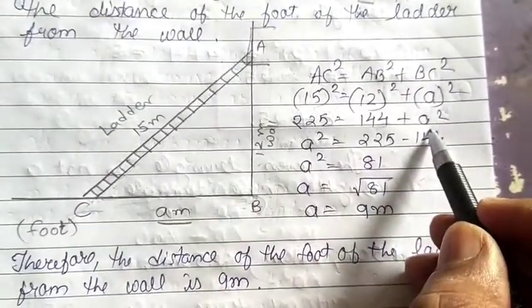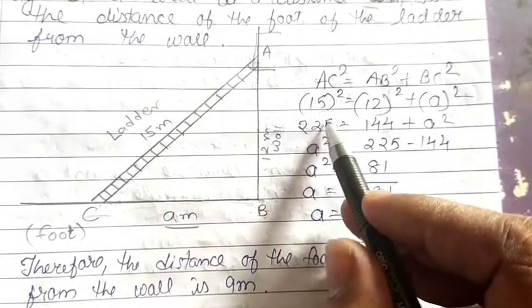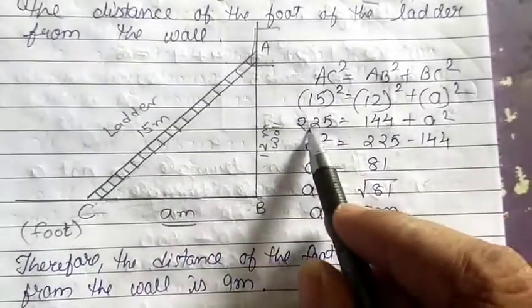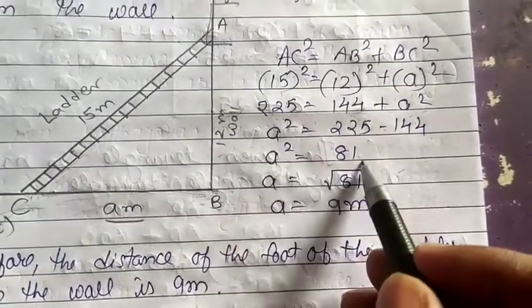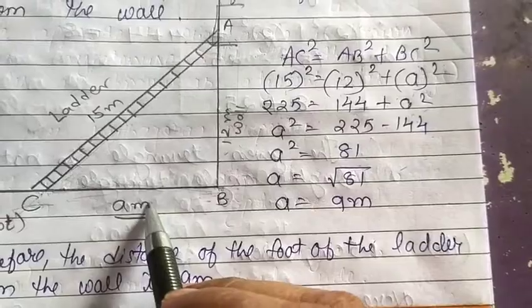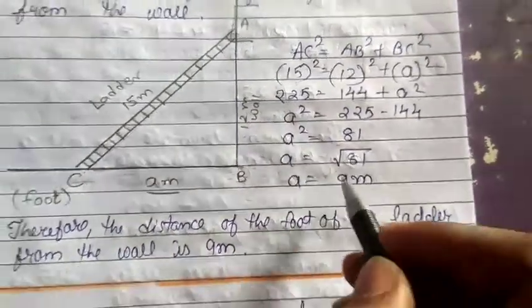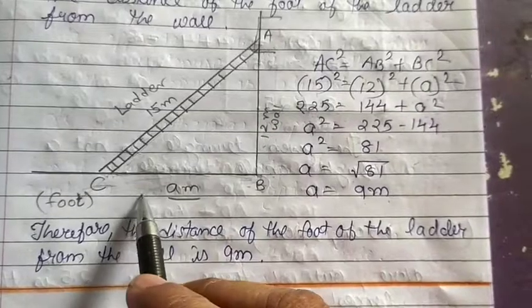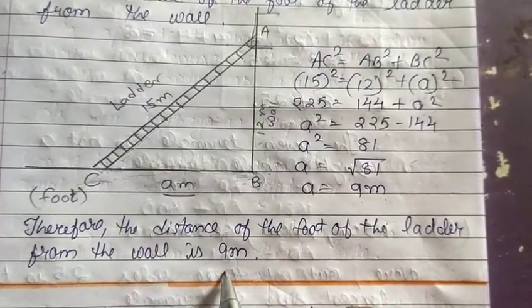Now we need to find the value of a squared. So transpose 144 to the left hand side. See here, a squared equals 225 minus 144, which gives 81. Now a squared is 81, and we need to find only a. So we have to find the root of 81, which is 9 meters. Therefore, the distance of the foot of the ladder from the wall is 9 meters.